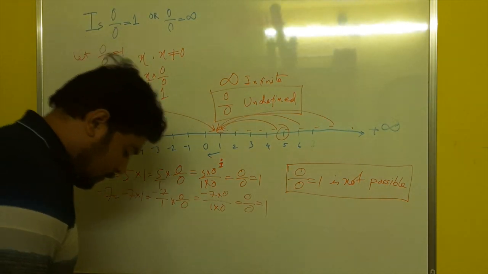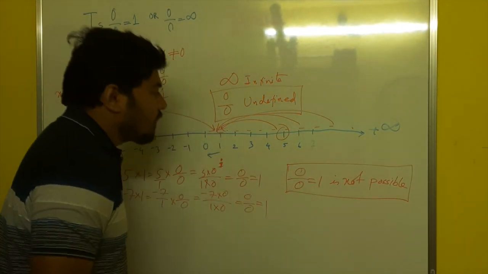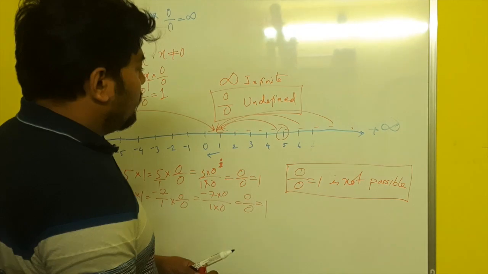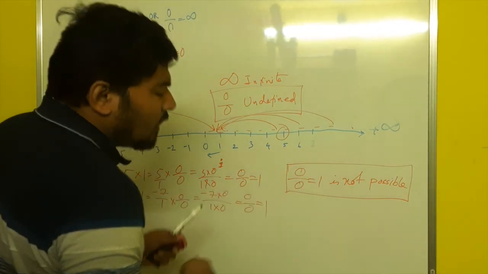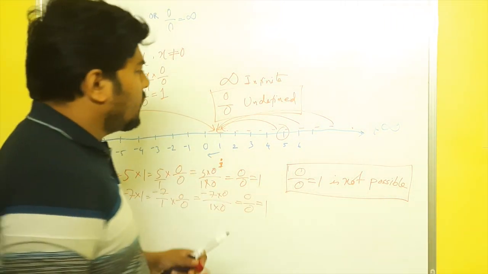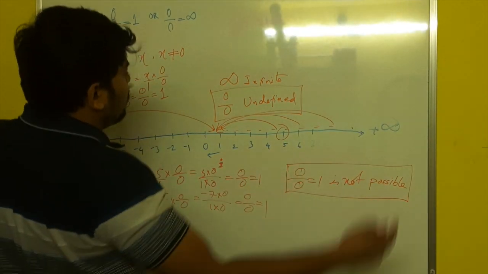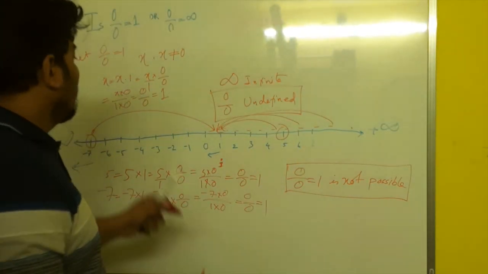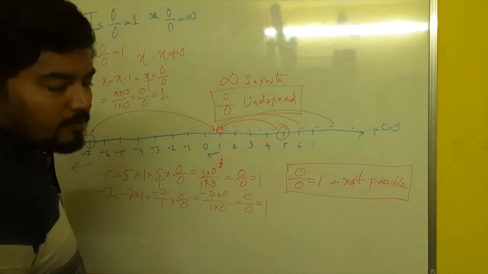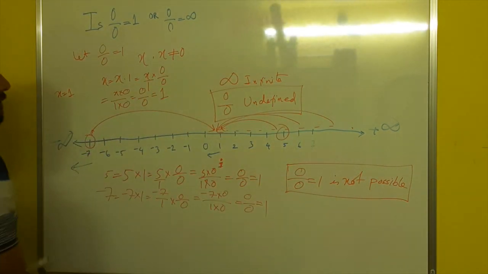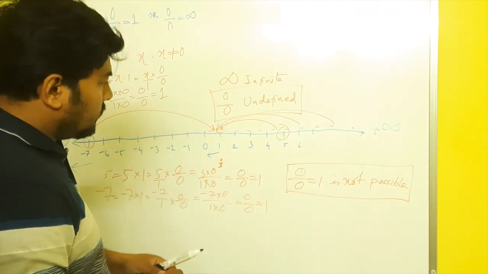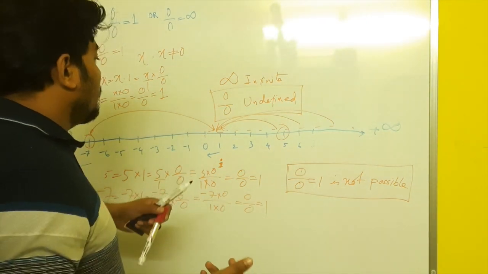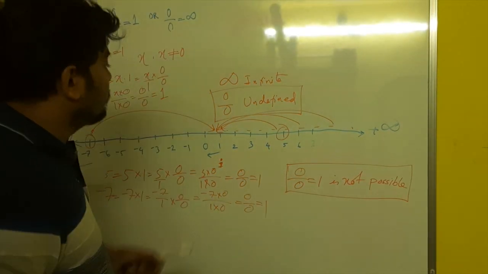Now, what is the other option left? Similarly, if instead of 1 we consider any other positive or negative number, the number system will collapse into that point. If you take 2, everything will collapse into 2. If we take minus 7, everything will collapse into minus 7. So what is the other possibility? Is it infinite?